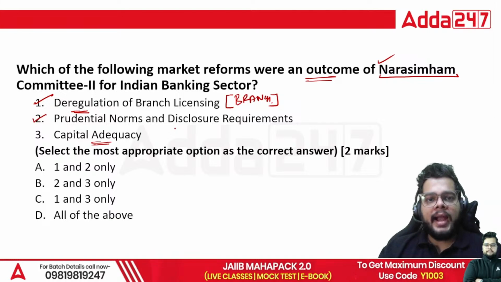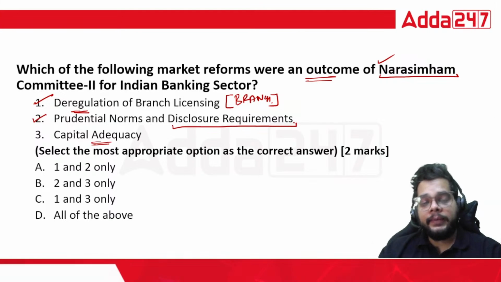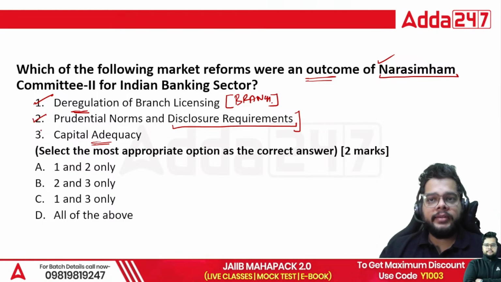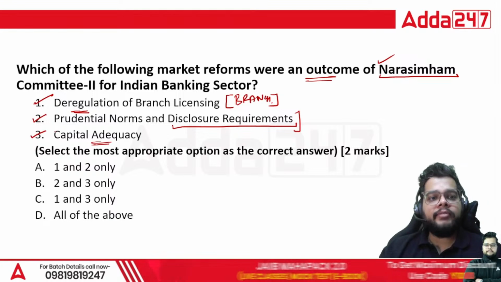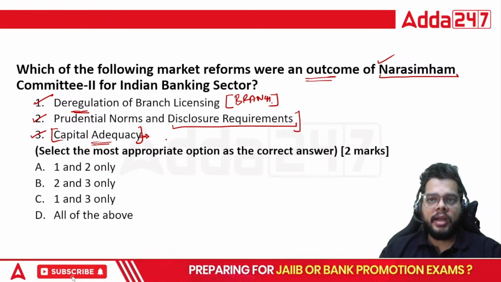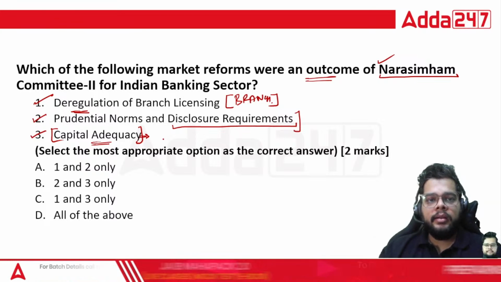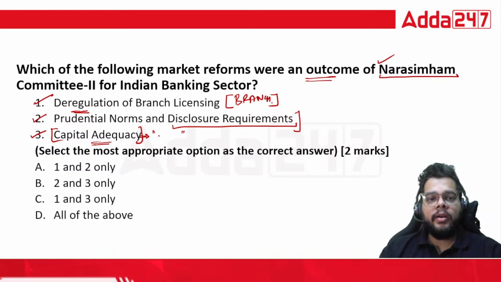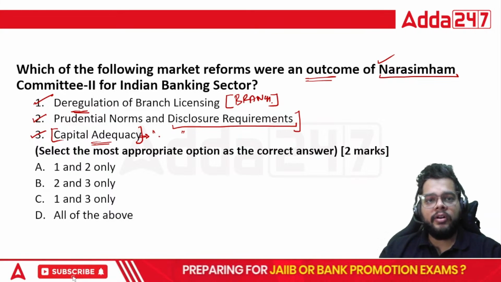That was deregulated after the recommendation of Narsimham Committee 2. Prudential norms and disclosure requirements, again, were implemented fully under the recommendation of Narsimham Committee 2. Then we have the capital adequacy, whether the capital which we are utilizing in our particular banking setup is adequate or not in order to compensate for the economic distress in future.